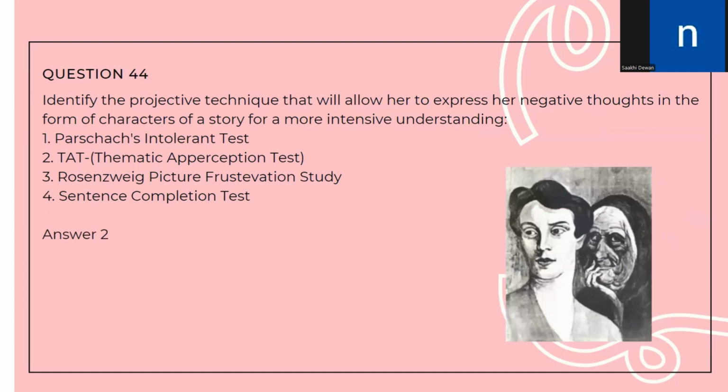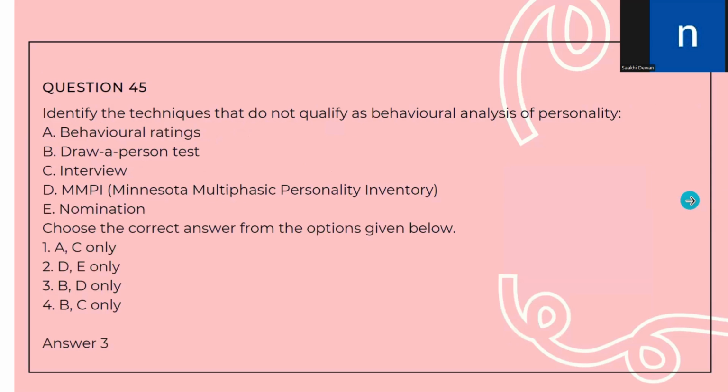Question 44. Identify the projective technique that will allow for the expression of negative thoughts in the form of characters of a story for more intensive understanding. So whenever we are utilizing characters in a story, that means that we are utilizing the Thematic Apperception Test, also known as TAT. So the correct answer is option number two, TAT.